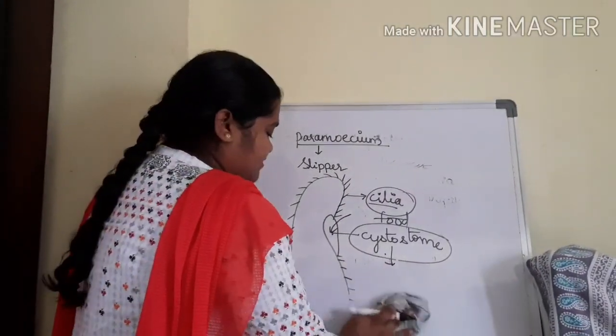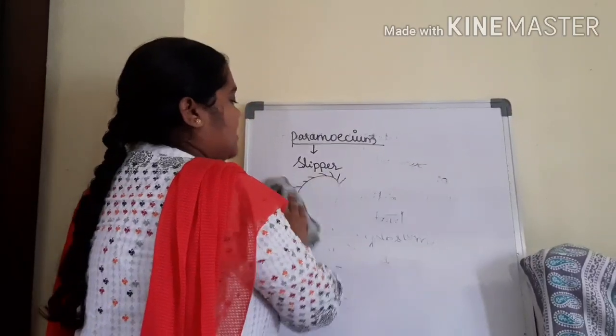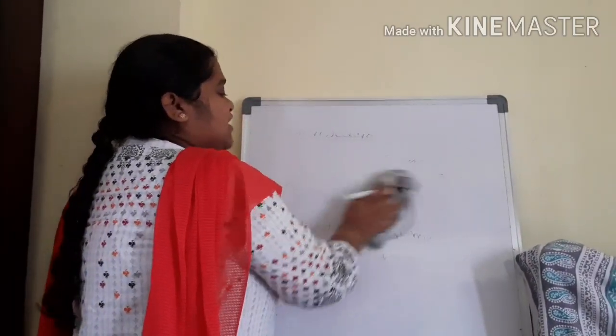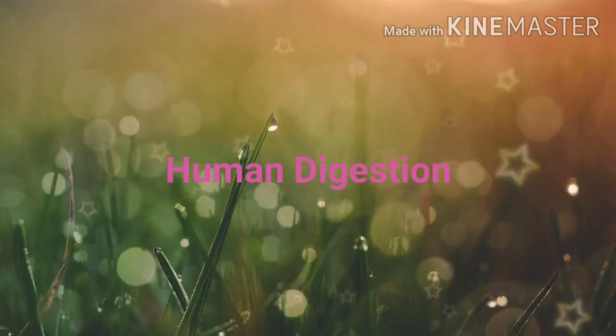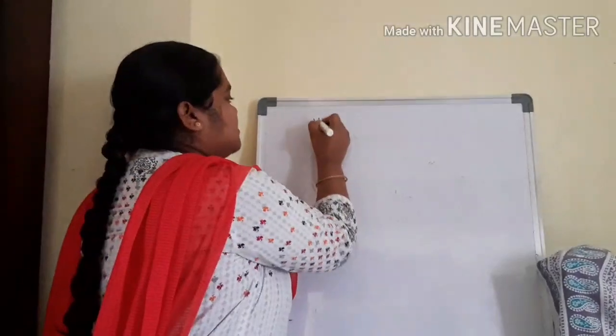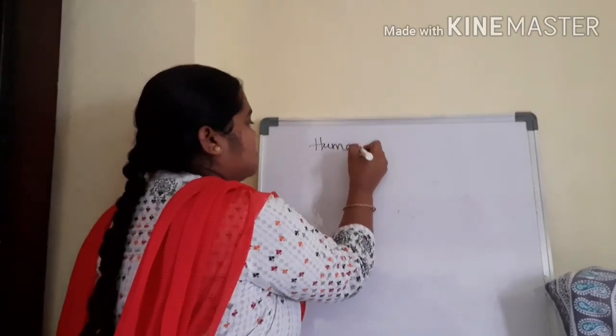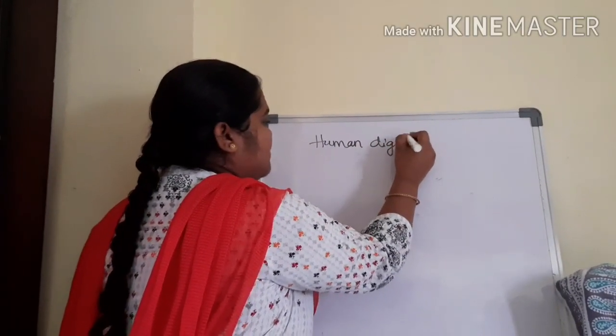Now we are going to discuss a main topic in the nutrition chapter, that is human digestion. First we discuss what is meant by digestion.